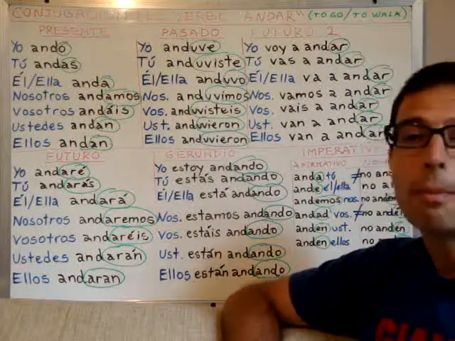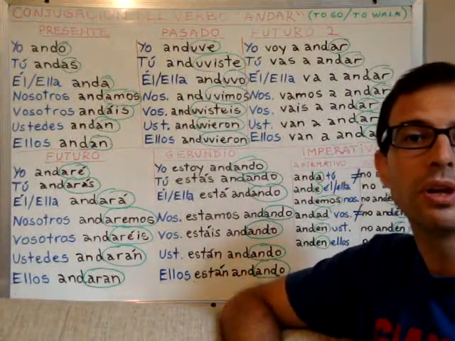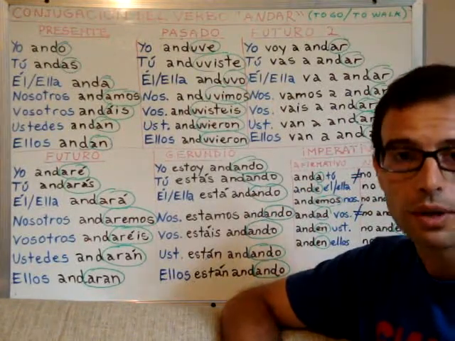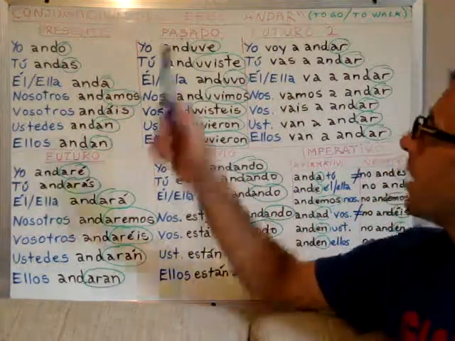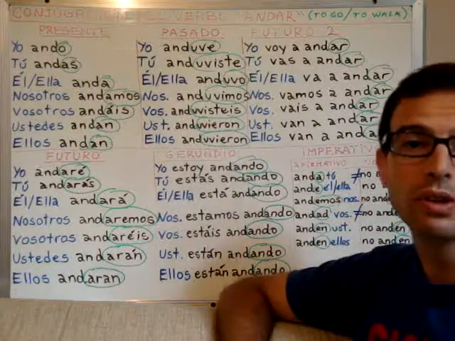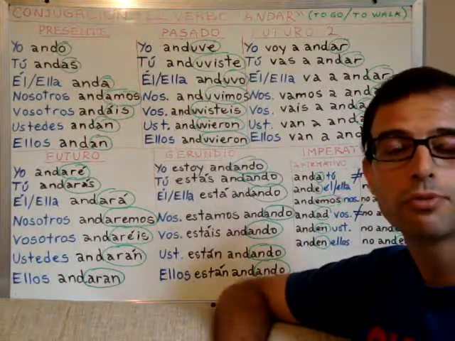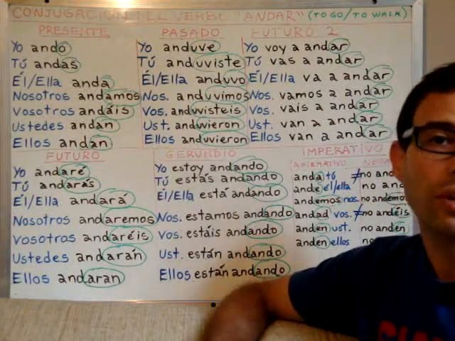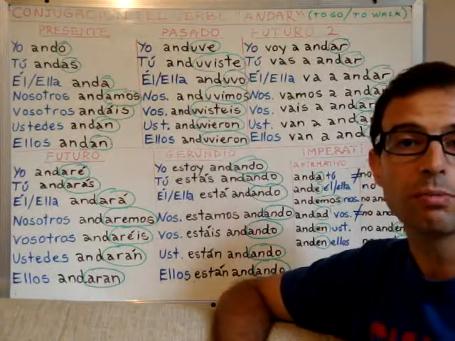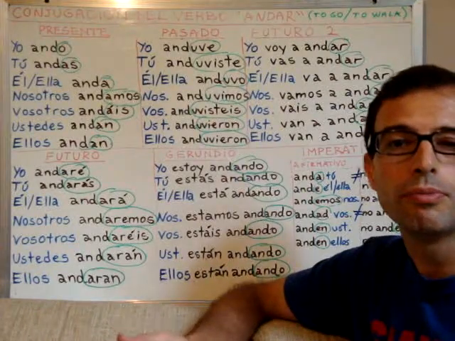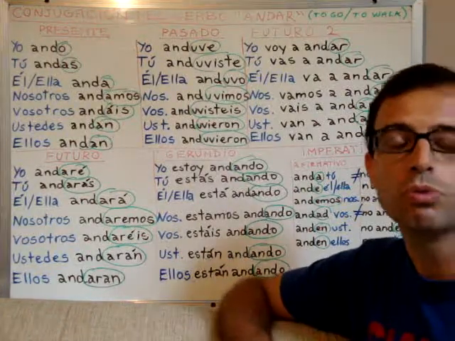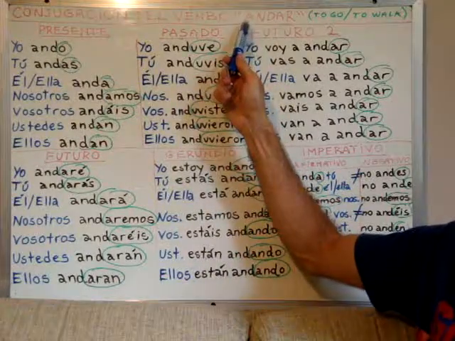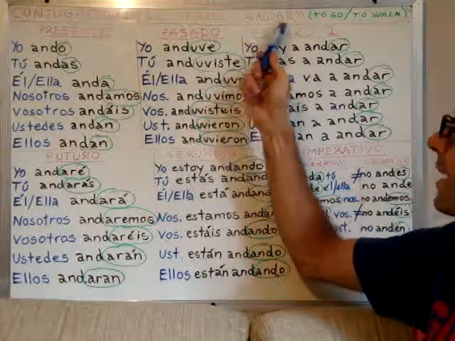Where it is used much more than in other Spanish-speaking countries is in Argentina and Uruguay, right? I'm from Uruguay, and the verb andar is also used as an auxiliary verb for some situations and cases that it doesn't make sense to explain here, because they are very local to those two countries only, right? But we will see the conjugation of the irregular verb andar.